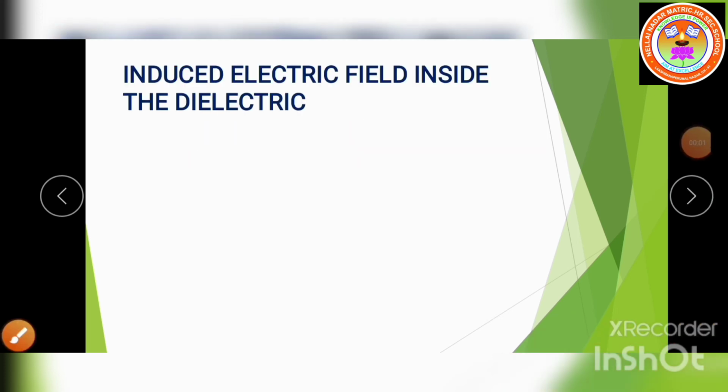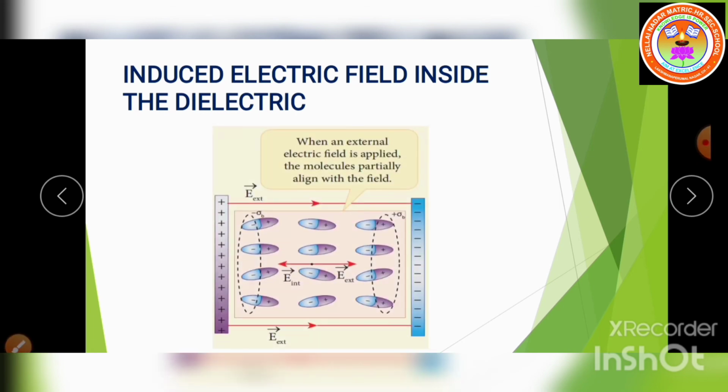Next, induced electric field inside the dielectric. Let us consider a rectangular dielectric slab placed between two oppositely charged plates. That is the capacitor, one positive and the other negative. So, a uniform electric field is created between the plates.